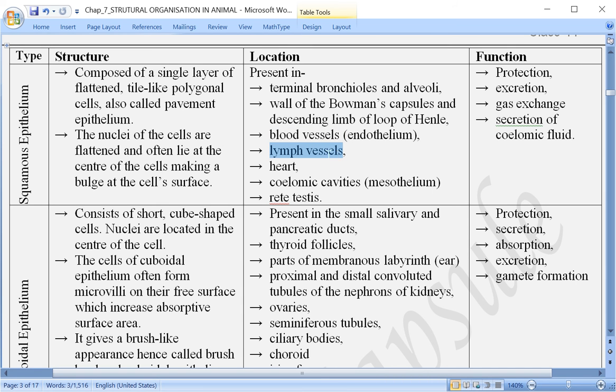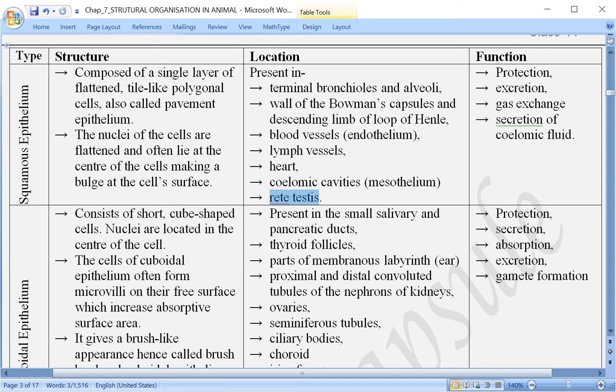It is present in lymph vessels, in the heart, and then it is also present in the coelomic cavity. Wherever a body cavity is present, on the inner lining it is present, and this is called mesothelium. You remember three different layers: ectoderm, mesoderm, endoderm. So the mesoderm layer forms the lining of the body cavity or coelomic cavity. So that's why here we are talking about the presence of this squamous epithelium in the coelomic cavity, and also it is present in rete testis.